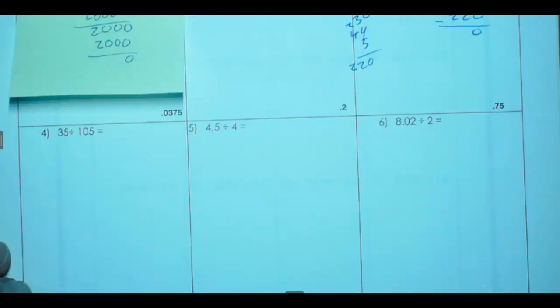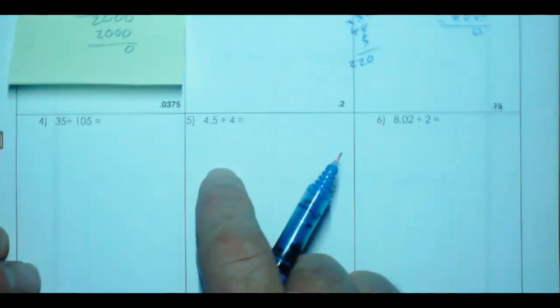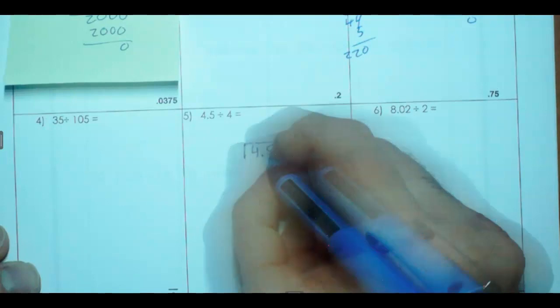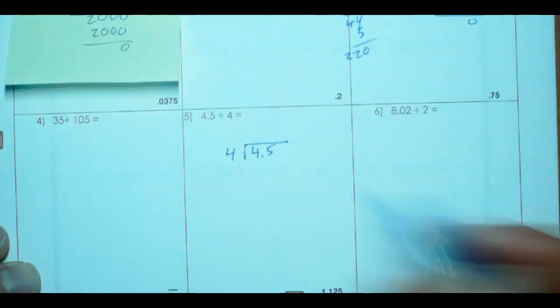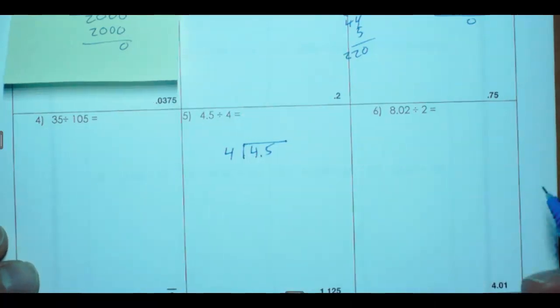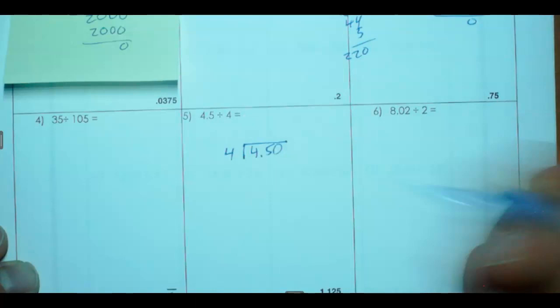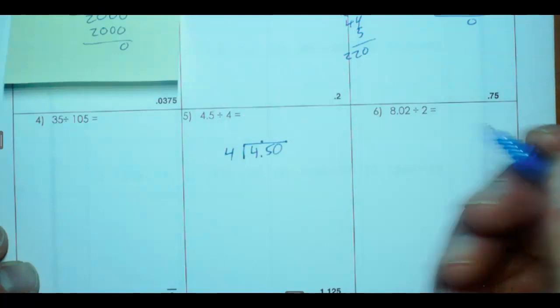Let's jump down and try one that's a little bit different. Try number 5 here, where we've got a decimal in the dividend. So this is going to be 4.5, and we're dividing it by 4. Now, as long as there's no decimal outside here, we're really in pretty good shape. If there's a decimal outside, we have to move that. I think you're going to see that on the next sheet, but on this first one, we don't. We have a decimal on the inside. It's like saying $4.50 divided by 4 people. Yeah, you could do that. So wherever the decimal is, that's where it's going to be.